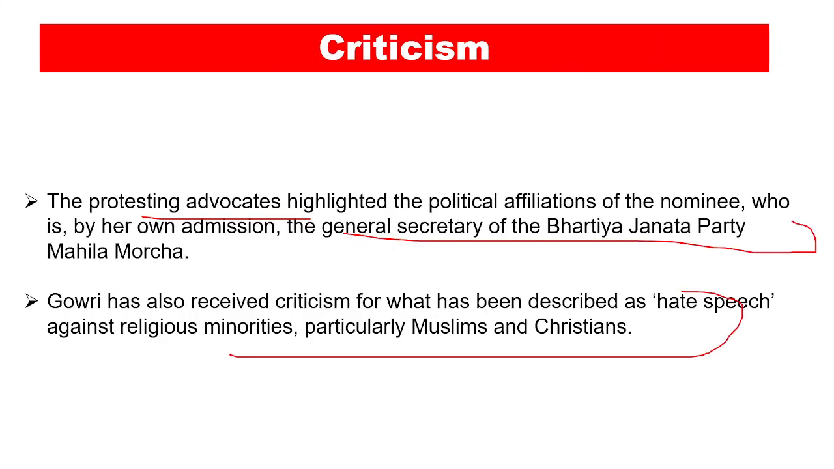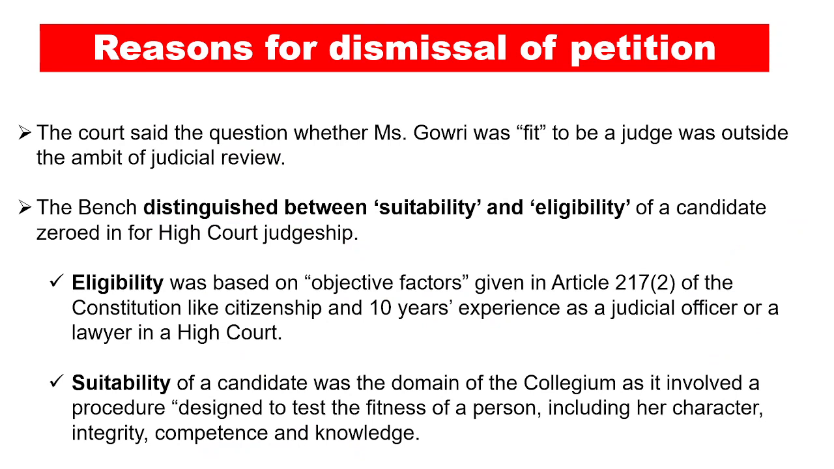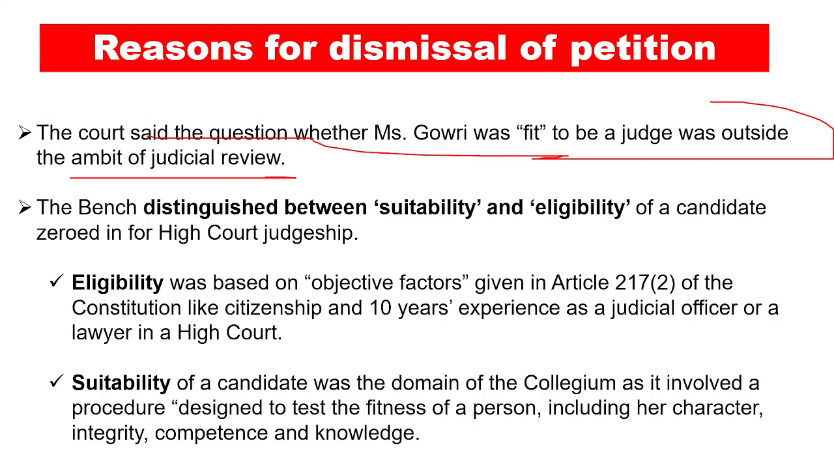Now the Supreme Court said that the question whether Miss Gowri was fit to be a judge was outside the ambit of the judicial review, right? And they also said that the bench distinguished between the suitability and eligibility of a candidate. So basically the writ petition talked about the fact that she was not suitable for the candidature and for the appointment, and at the same time they mentioned the case of eligibility of the previous judgment, right? So basically the Supreme Court has said that there is a difference between the eligibility.